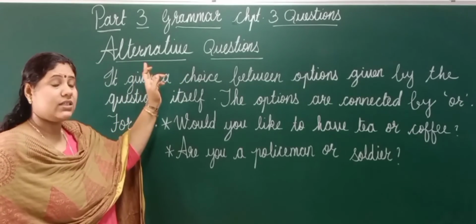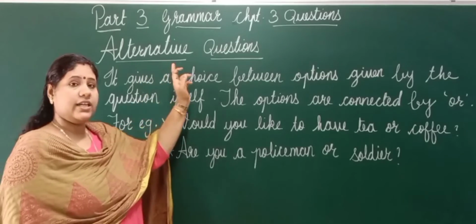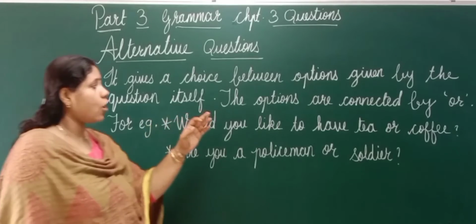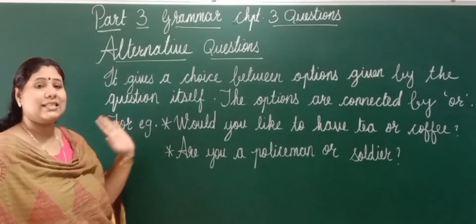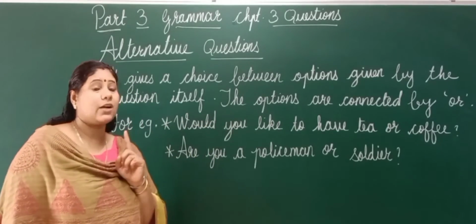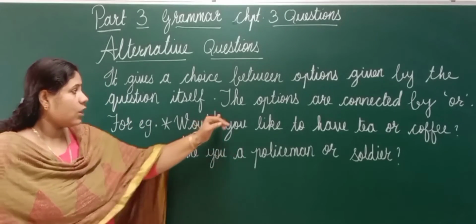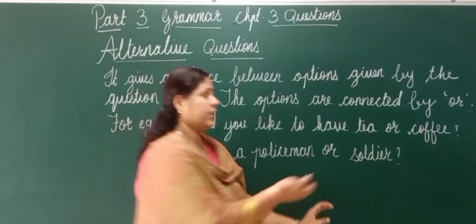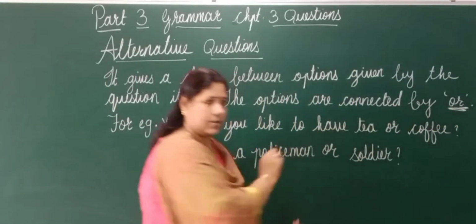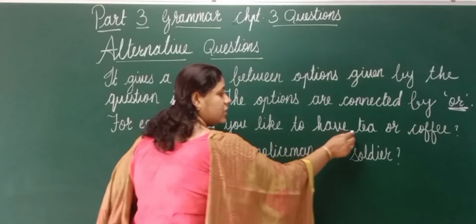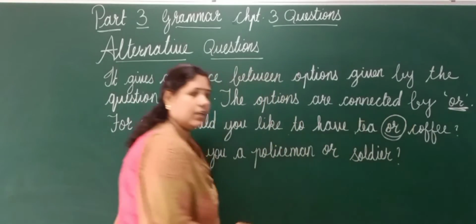That is the last type. That is alternative questions. It gives a choice between options given by the question itself. This I have already mentioned in part 1. In the question itself, you get an option. The options are connected by or. Understood? Like, would you like to have tea or coffee?